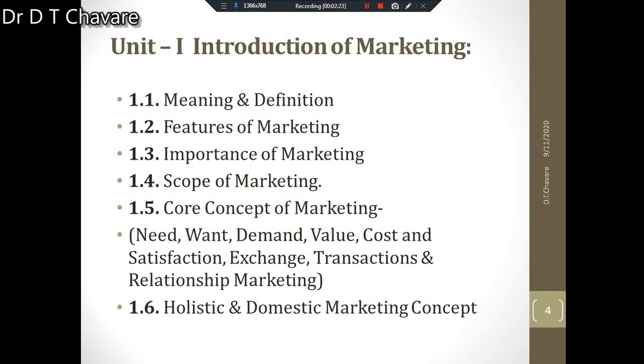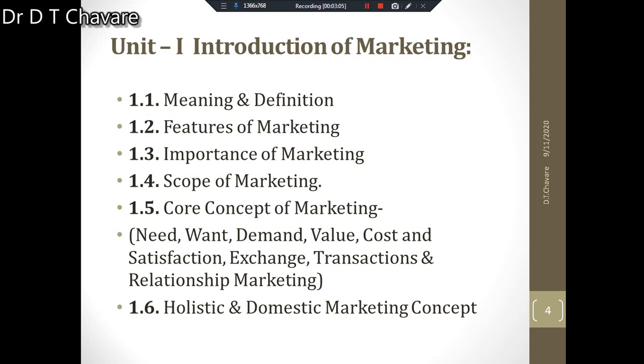Then the first unit is entitled Introduction of Marketing. In this unit we have to study the meaning and definition of marketing. It means what do you mean by marketing, what is the exact meaning of marketing, and what are the definitions of marketing. All these concepts we have to study here. Then features of marketing also we have to study in detail. Then importance of marketing. It means why marketing is there. What is the importance of marketing? That importance also we have to study there.